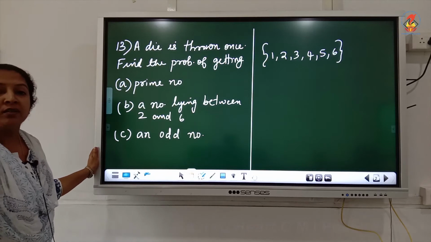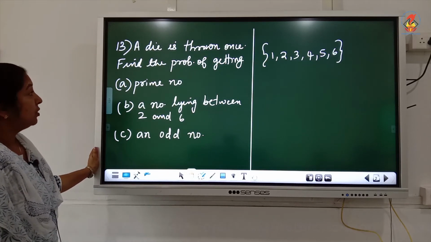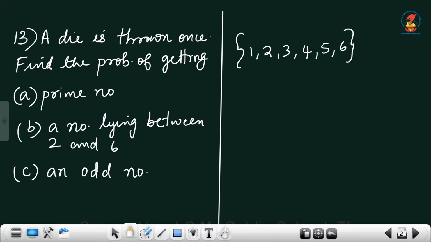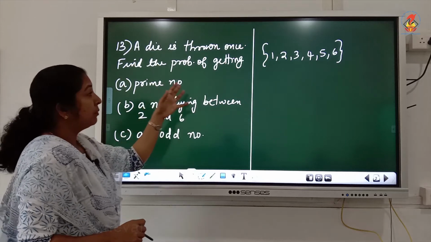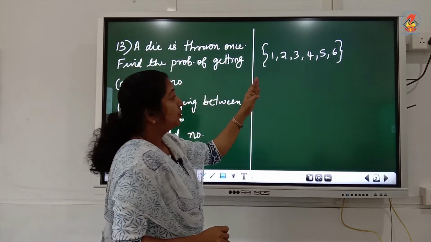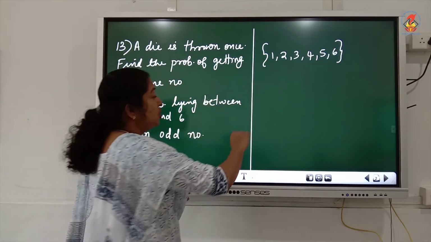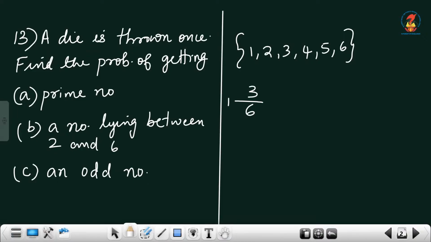Exercise 15.1, 13th question. A die is thrown once. Find the probability of getting a prime number, a number lying between 2 and 6, and an odd number. Once means the outcomes are 1, 2, 3, 4, 5, 6. So, what are the prime numbers? 2, 3 and 5. So, it is 3 out of 6.